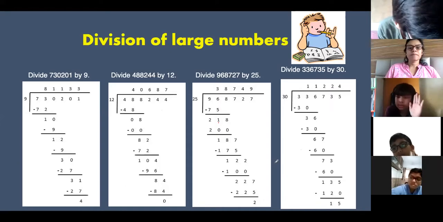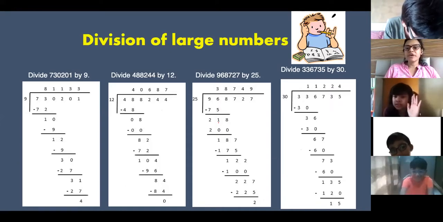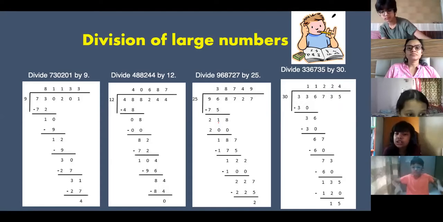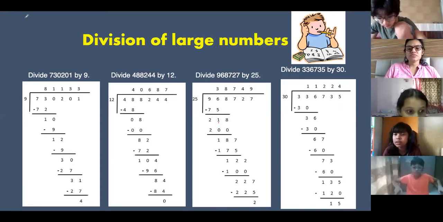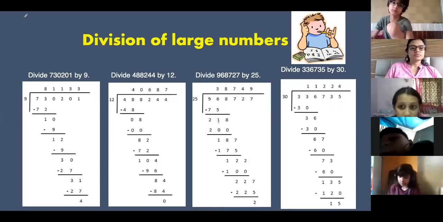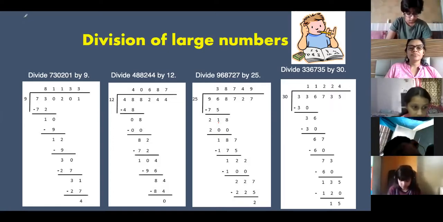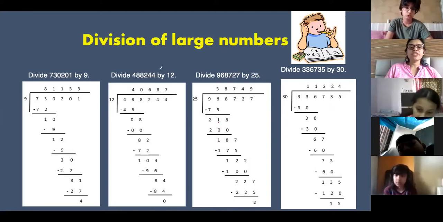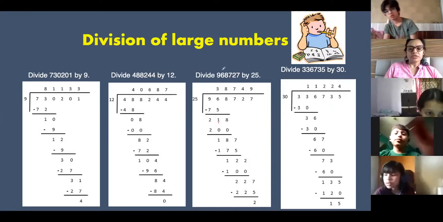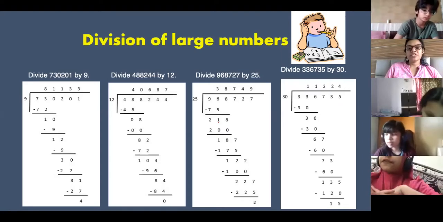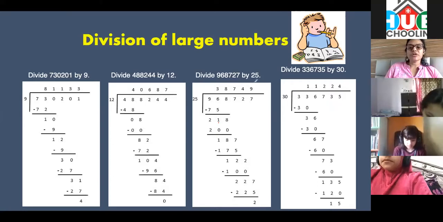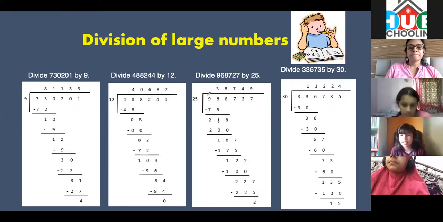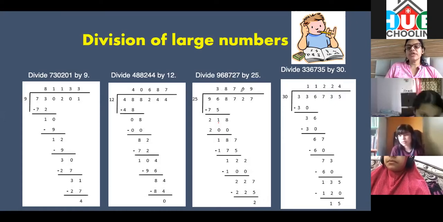Juvaria is calling you. Yeah, Juvaria? Can you show how to check the answer? Okay. I have written how to check the answer. You have written, everyone has written the formula. Okay. Which question do you want me to check? Which question? You tell me. 25. This one. Okay. My quotient is 38749.